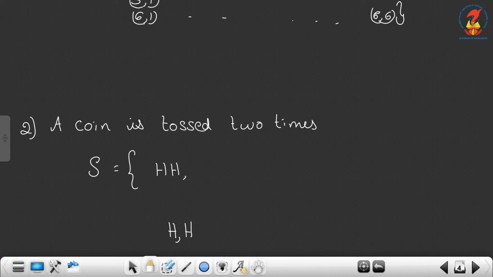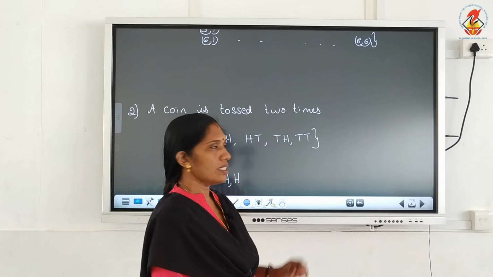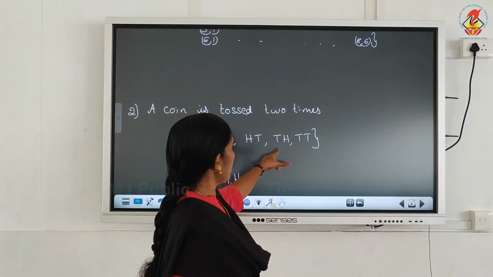It means the first head, the second chance also head, then put a comma. The next possibility, head tail, the next tail head, then tail tail. That's enough. Brackets also no need, just write as elements separated by commas.